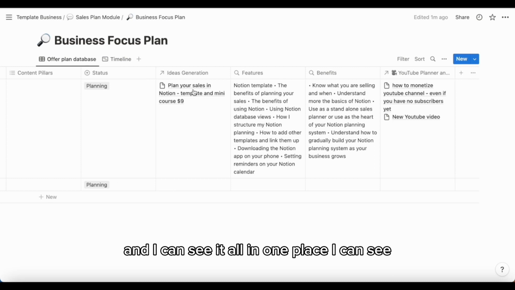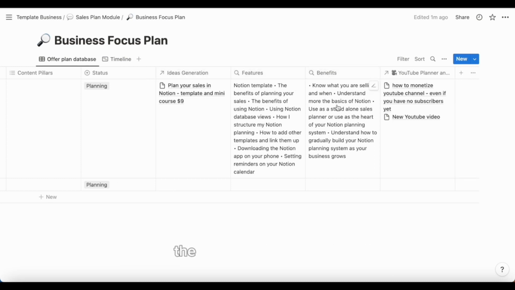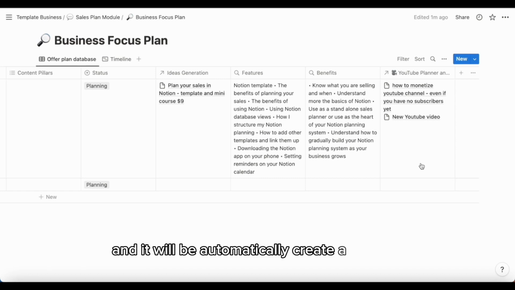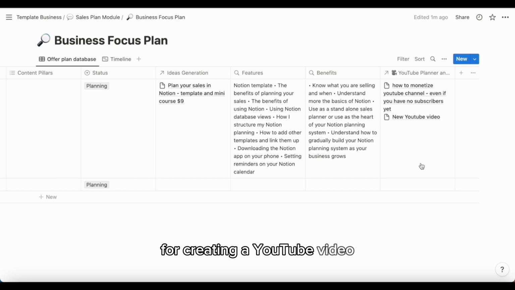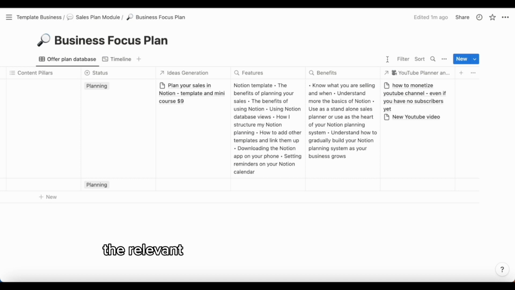I can see what the product is I'm selling. It pulls through the features and benefits, and then I can plan out my content, and it will automatically create a new entry in my YouTube planner for me to then go to my YouTube planner to go through the process there for creating the YouTube video. So that's how you can link everything up. You want to use relations and roll-ups, and then link to the relevant databases and then the relevant properties within those databases to pull things through.